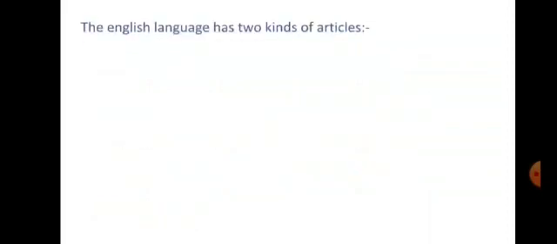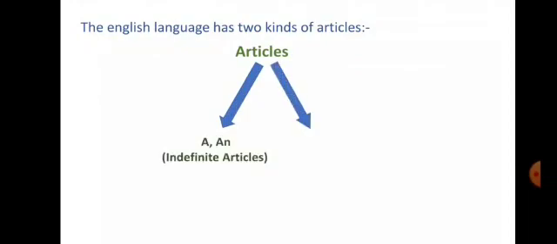Now, as you know, the English language has two kinds of articles. The first one is indefinite articles, which means a and an. And the second one is the definite article, that is the. So basically, articles are a, an, and the.